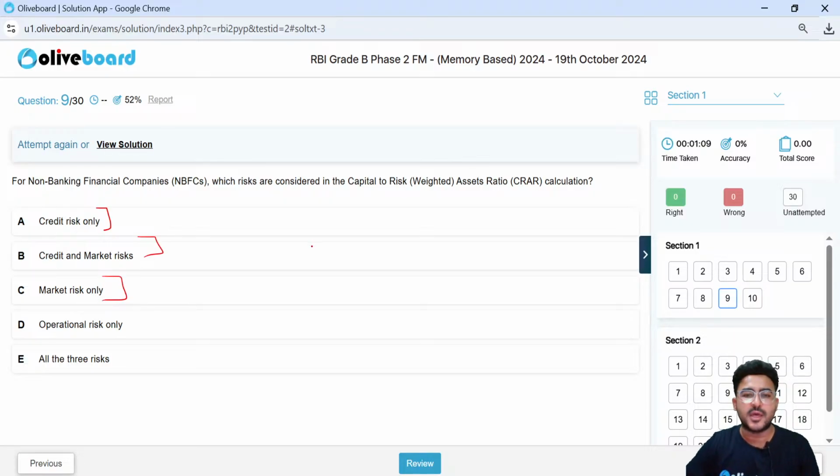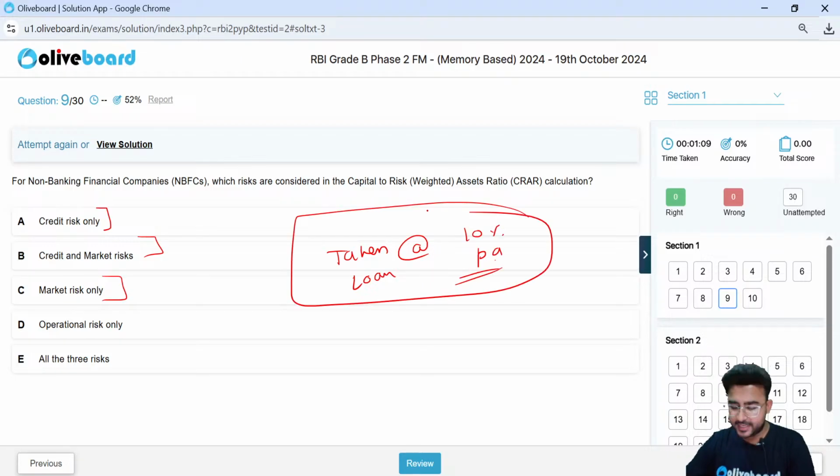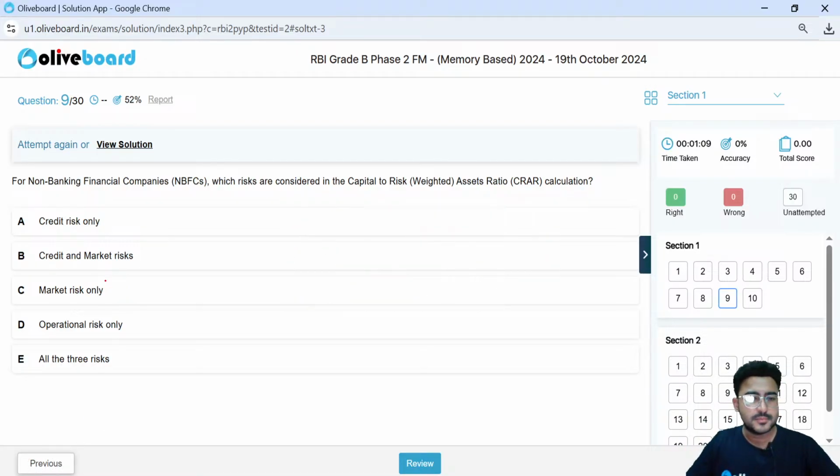Let's suppose I have taken a loan at 10% per annum interest rate. So I need to pay 10% interest, right? However, this is a fixed rate loan. However, the interest rate in the market falls to 6%. Now, even if the interest rate is 6%, I need to pay 10%. That's a kind of market risk, because of changes in the market scenarios. It can be interest rate, it can be anything else as well.